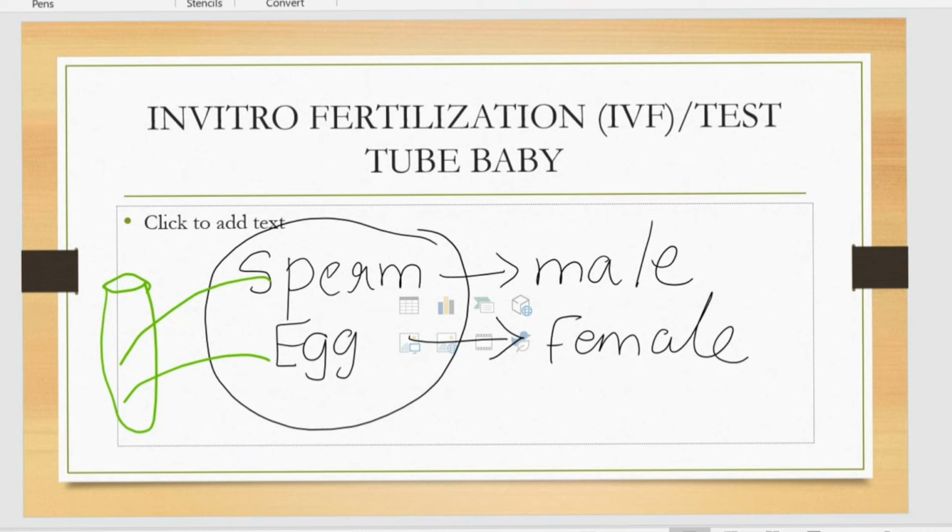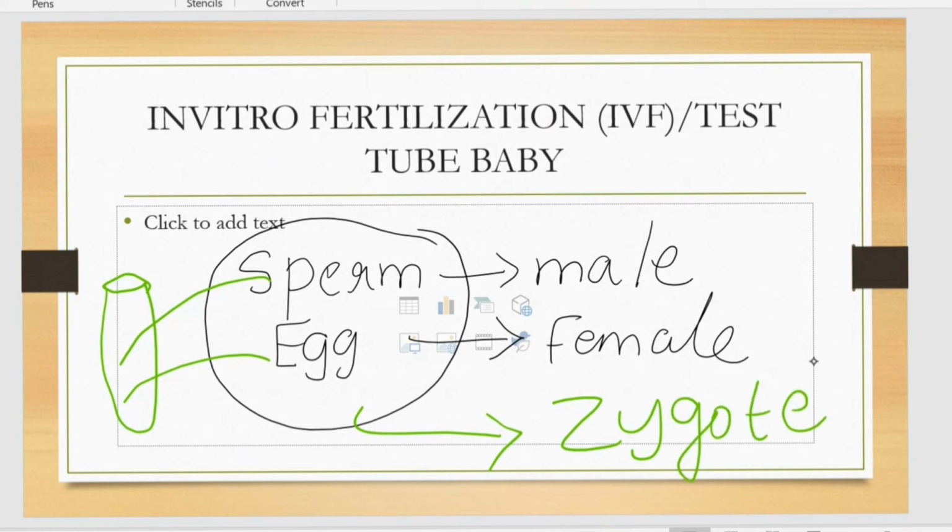We are mixing and providing all the artificial conditions for making the fertilization process happen in a lab, and thereby the sperm combines with the egg nucleus and produces the zygote, the beginning stage of a baby.